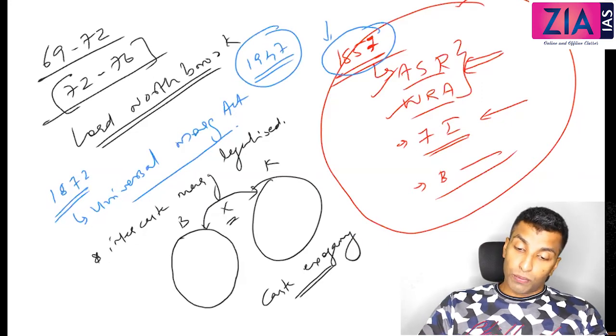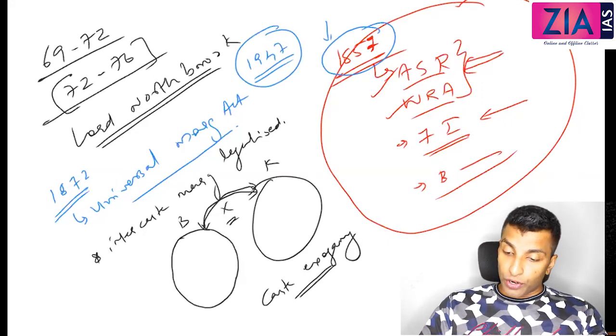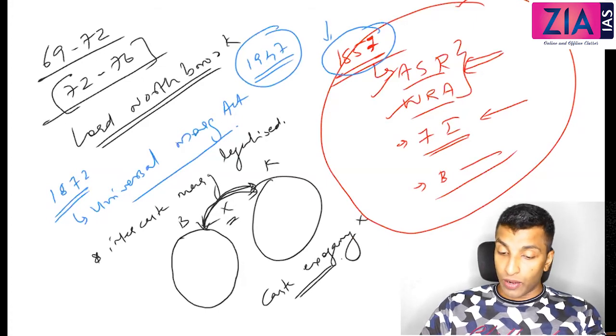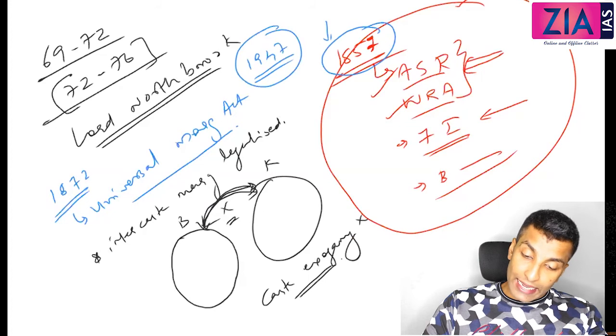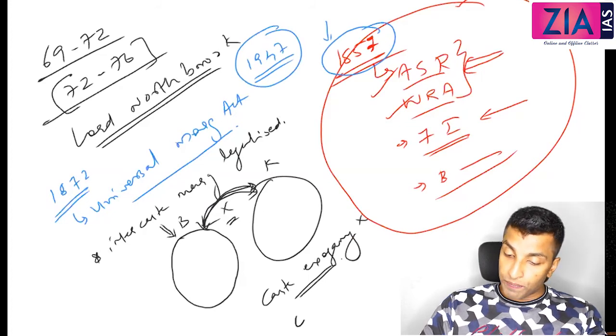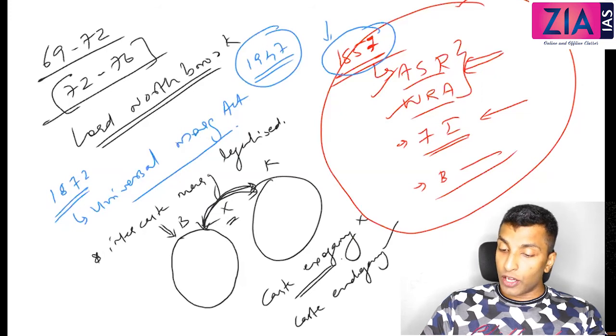Okay, so is caste exogamy allowed or not? Caste exogamy is not allowed. You cannot marry outside the caste. It is not allowed. So what is allowed? You have to marry inside the caste. This is what you call caste endogamy. So this is the rule.